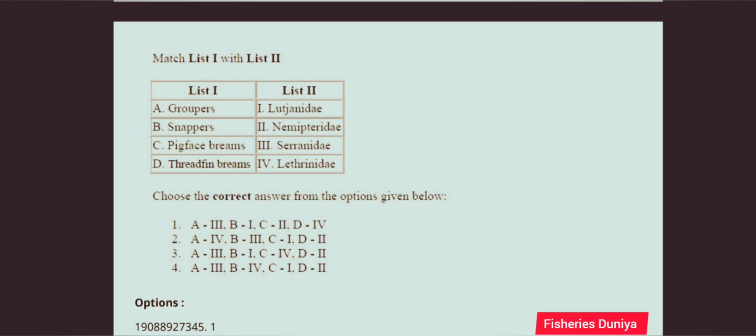Match list 1 with list 2. List 1: groupers, snappers, pigface brims, threadfin brims. List 2: Lutjanidae, Nemipteridae, Serranidae and Lethrinidae. The correct answer is option number 3, A3 B1 C4 D2. A3 groupers Serranidae, B1 snapper Lutjanidae, C4 pigface brim Lethrinidae and D2 threadfin brim Nemipteridae. So the correct answer is option number 3.